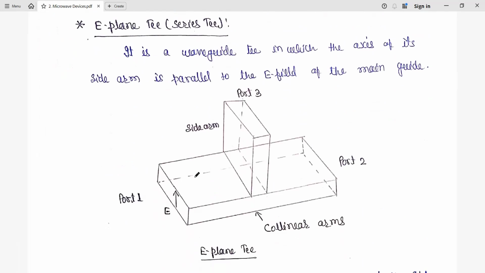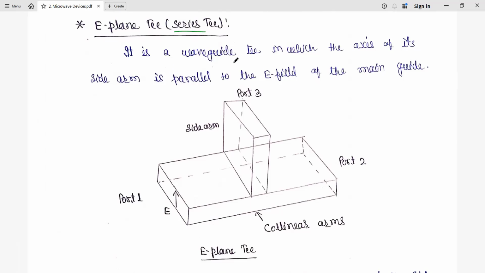So now finally we have the E plane T. The E plane T is also called the series T. Okay, so how are we going to distinguish E plane T and H plane T? By that you can understand. So a question for E plane T is also there: you have to derive the S matrix with an explanation of its properties.